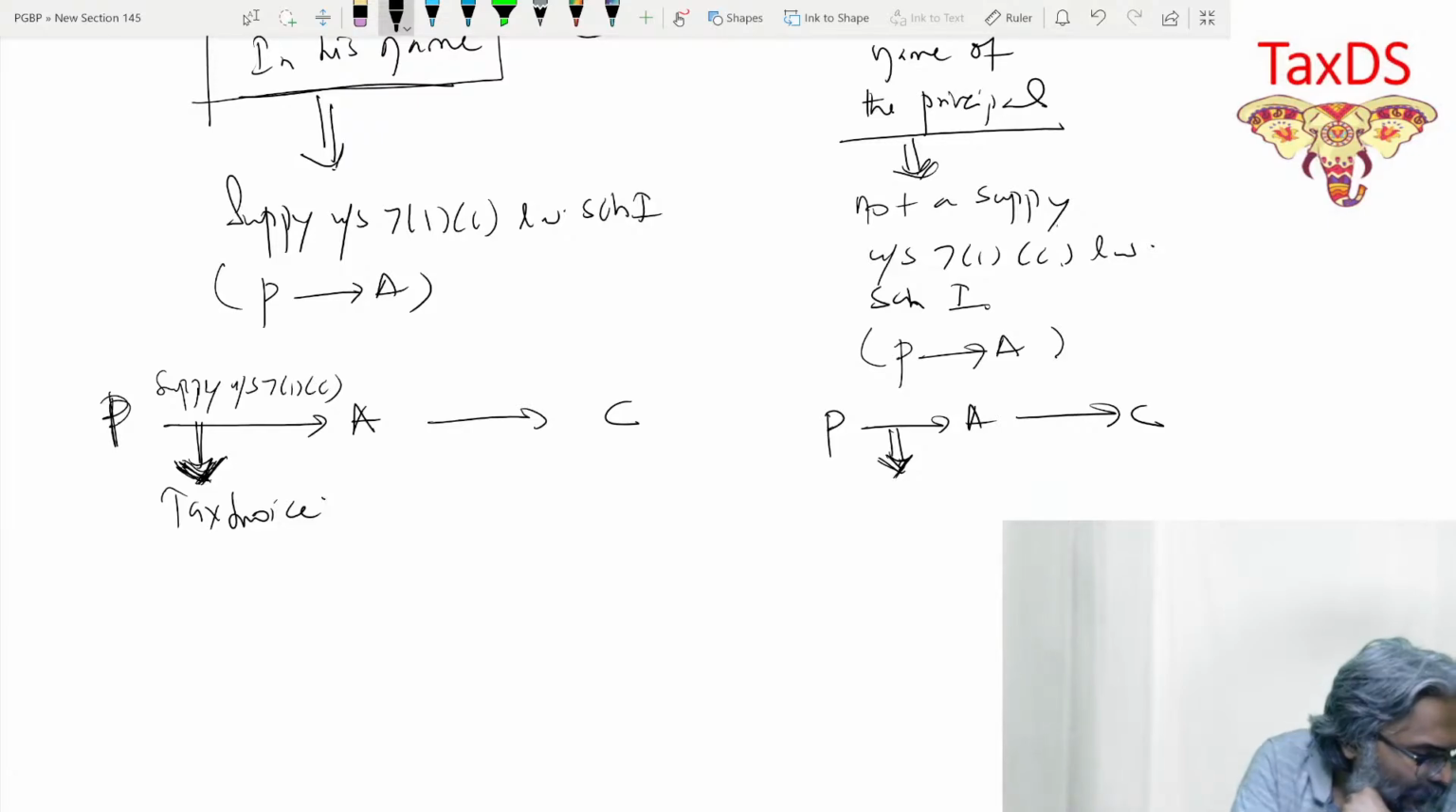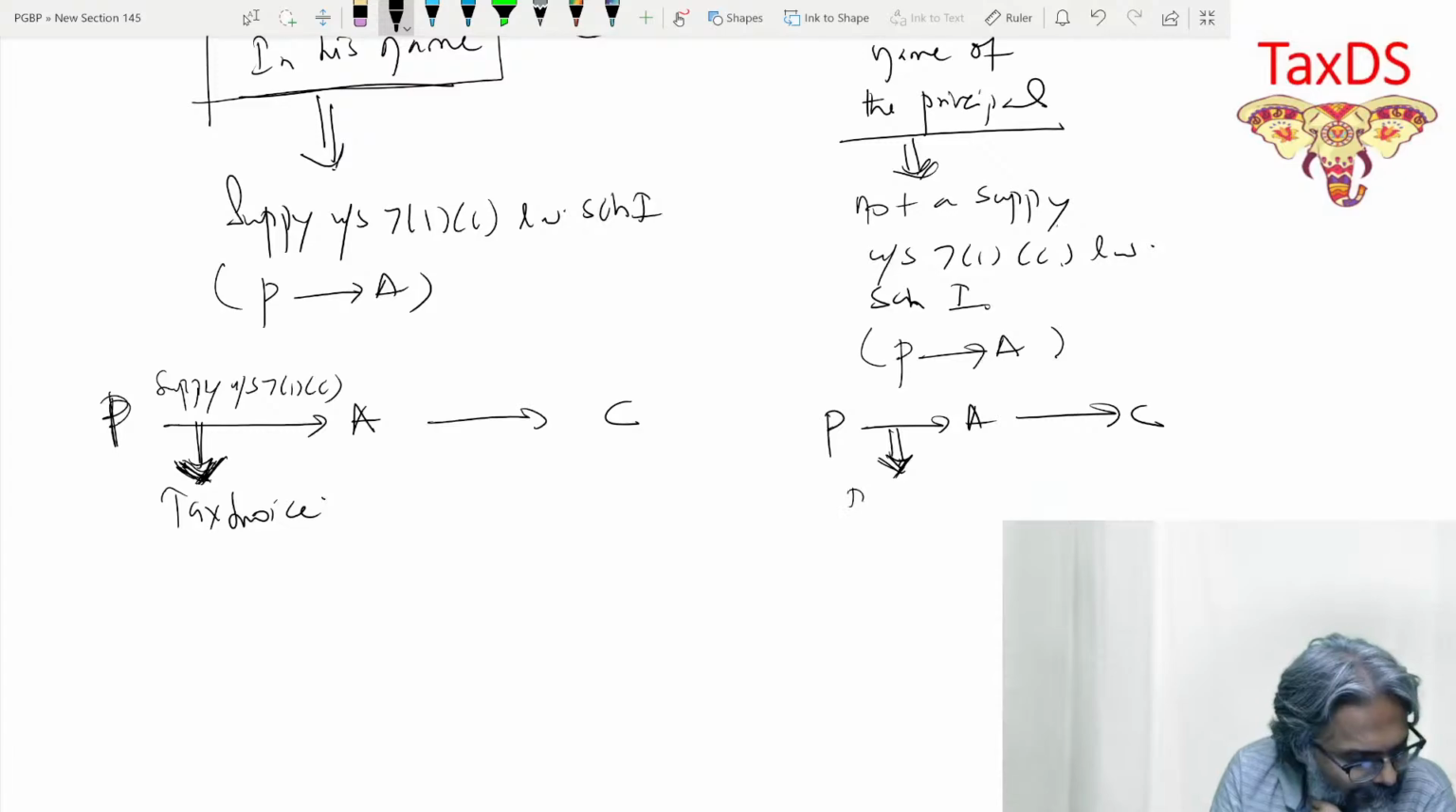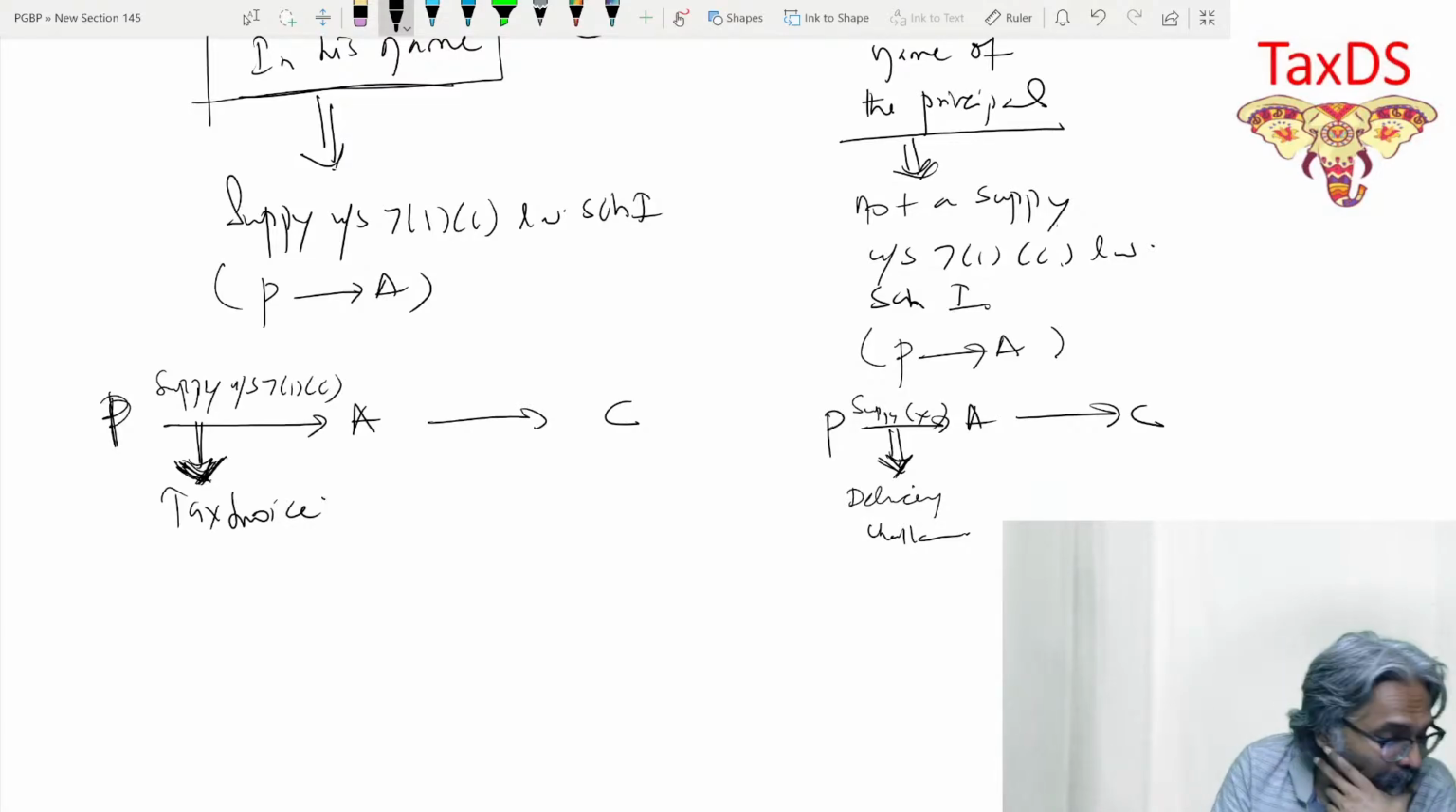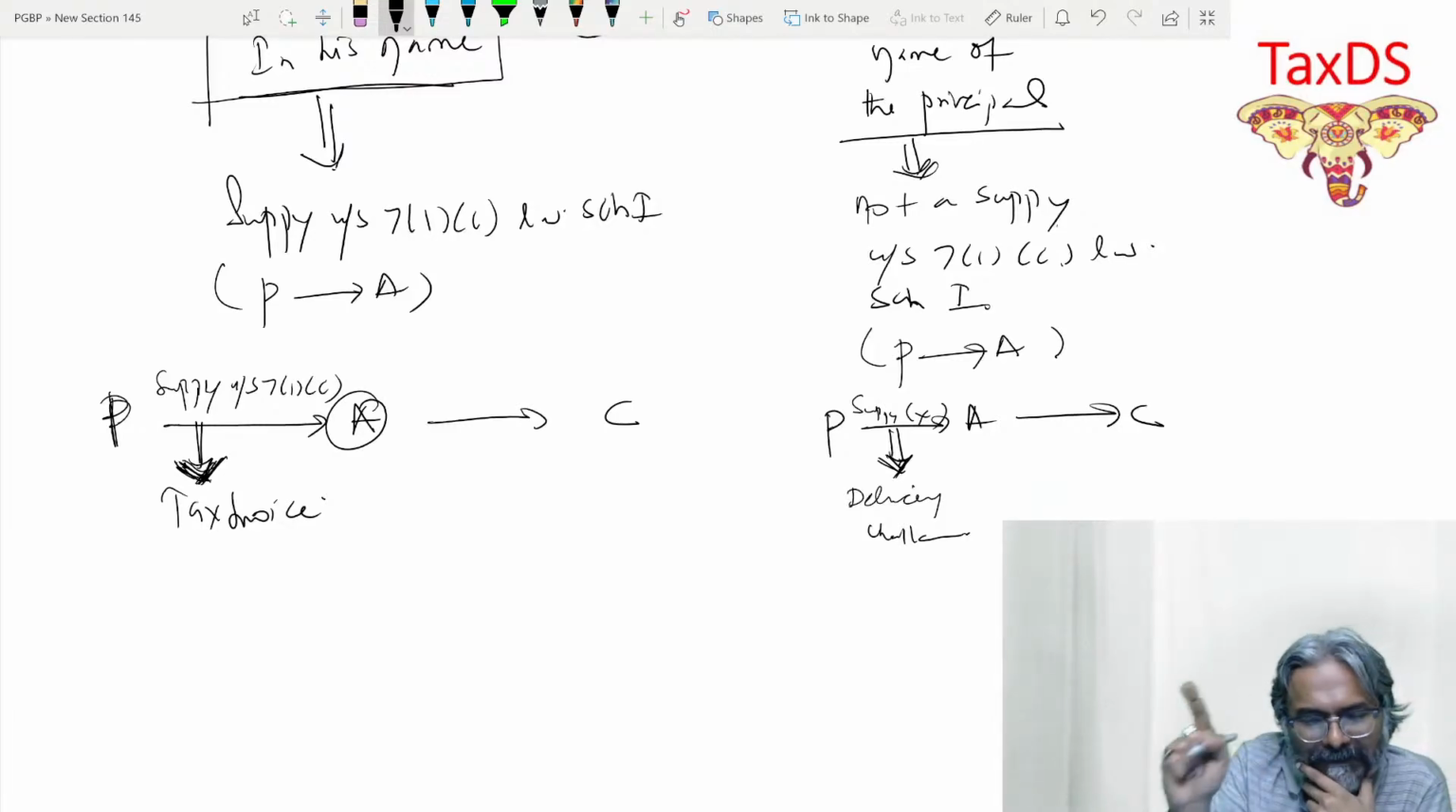Students, this would be a delivery challan. This would be a delivery challan, students. Isn't it? Because this is not a supply. This is not a supply, students. I hope that all of you are clear with this. Excellent, students. Now come to the second one, from the agent to the customer.